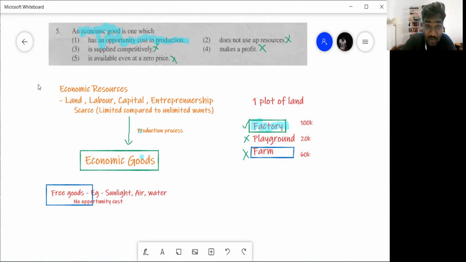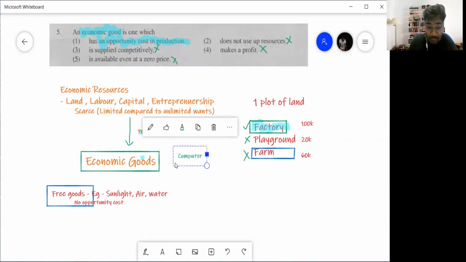But economic goods are the opposite. These economic goods, there is a production process, there is an opportunity cost, right? Now if you look at when producing an economic good, I can give an example of an economic good. Let's say my computer, right? Right now I'm doing this class with my computer. Let's say I type in an example for economic good, I'll say computer. So maybe some of you are on your computer, most of you are on your phone watching this YouTube video, right?